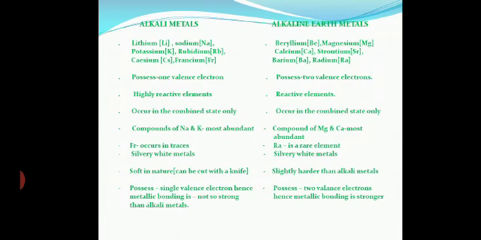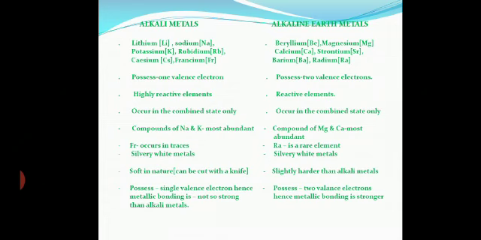They are soft in nature and can be cut with a knife, whereas alkaline earth metals are also silvery white metals, but they are harder than alkali metals. You can see it on the screen, I have written everything. Alkali metals possess a single valence electron, as we have already discussed, and hence metallic bonding is not so strong in alkali metals, whereas alkaline earth metals possess two valence electrons and the metallic bond is stronger. For that reason, they are slightly harder.